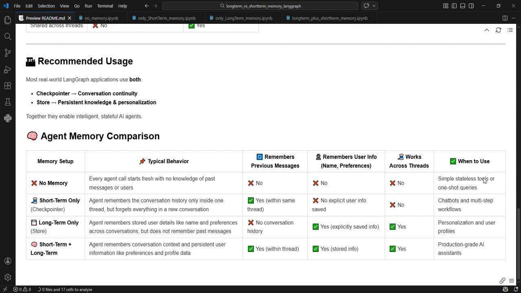So when do we use it? We use it in the case of chatbots and multi-step workflows. When we are not building very large applications where we want to capture the user behavior, the important things about their behavior, and use them, then short-term memory is enough.